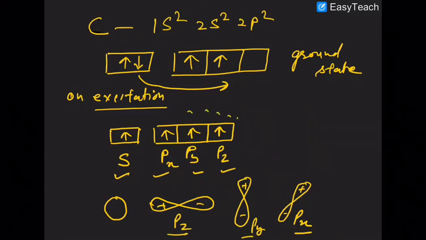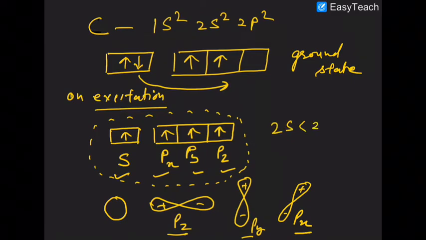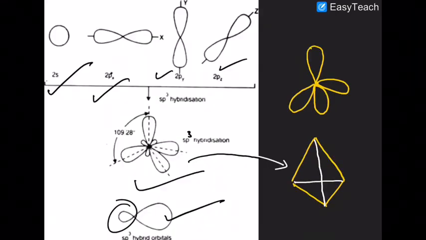These orbitals have nearly the same energy level, because 2s and 2p have nearly the same energy. So they will intermix, the 2s, 2p, 2p, 2p, to give you sp3 hybrid orbitals.